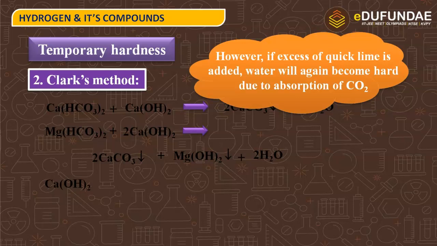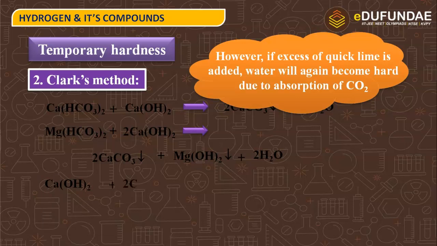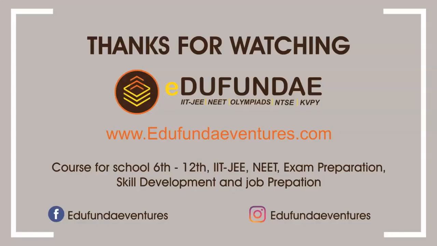Next is calcium hydroxide, this is slaked lime, plus carbon dioxide. If we use calcium hydroxide in excess, then what will happen? This will absorb carbon dioxide to give calcium bicarbonate again, that causes temporary hardness of water.